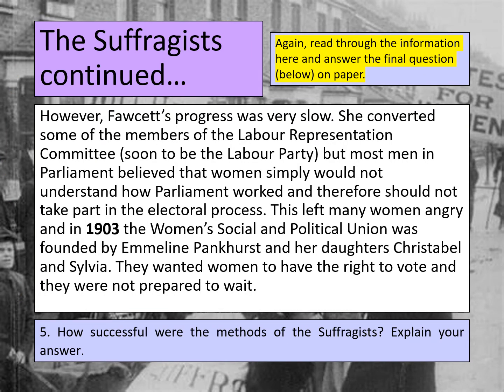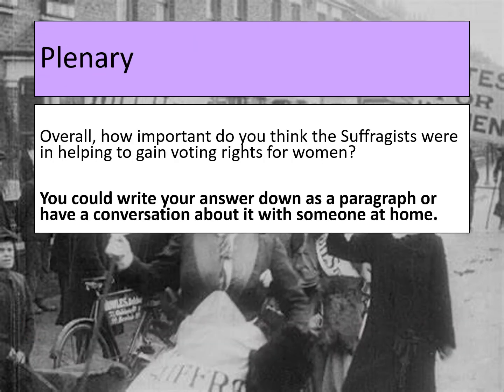Well done for completing the 4 comprehension questions, Year 8. What I'd like you to do is complete the final comprehension question, which is just here as number 5. The question is, how successful were the methods of the suffragists? For this one, I would like you to explain your answer using the information that you've read on both slides. So this is our final section where you need to read through the information and answer that final question. Again, the answer will be on the final slides, just so you can double check to see what you've put against mine.